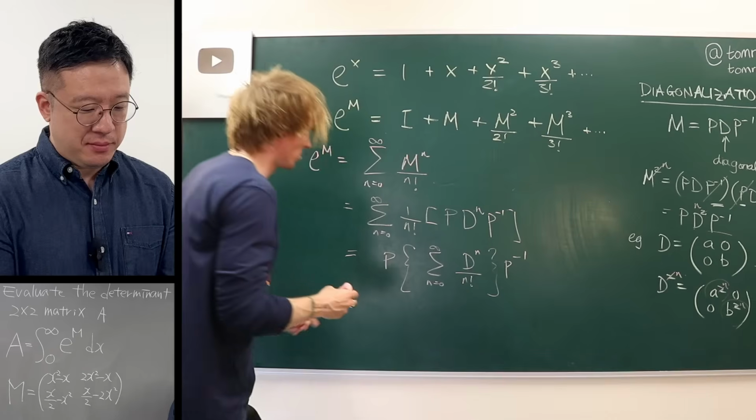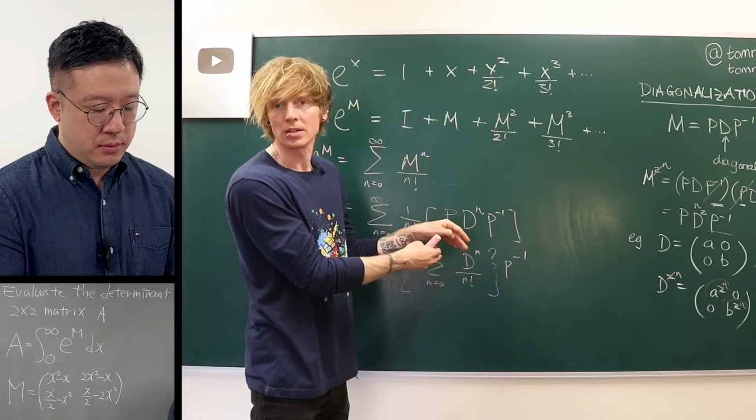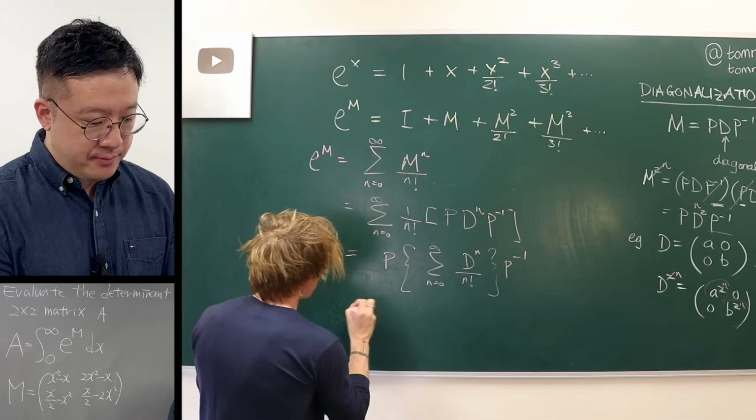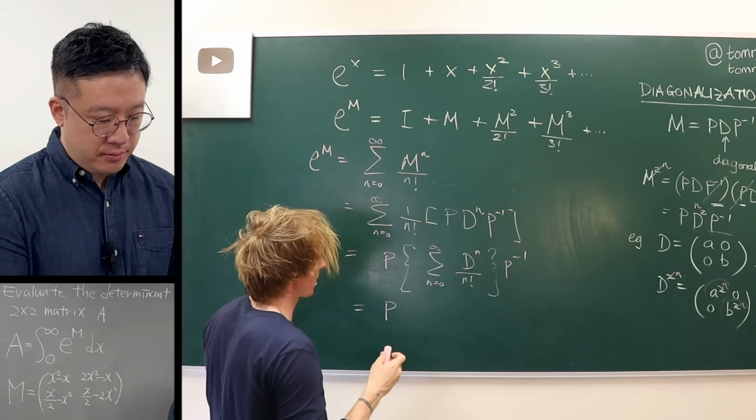So what this is all going to look like is I can actually just take the sum inside the matrix. So finally, this will be this matrix P. We haven't worked it out yet, we'll get there.